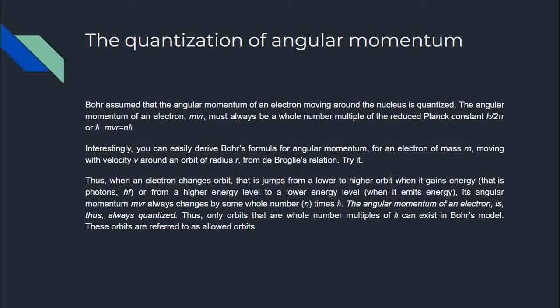Now interestingly, you can easily derive Bohr's formula for angular momentum for an electron of mass m moving with velocity v around an orbit of radius r from the de Broglie relation. You can try it. I will not be doing that here in today's video.